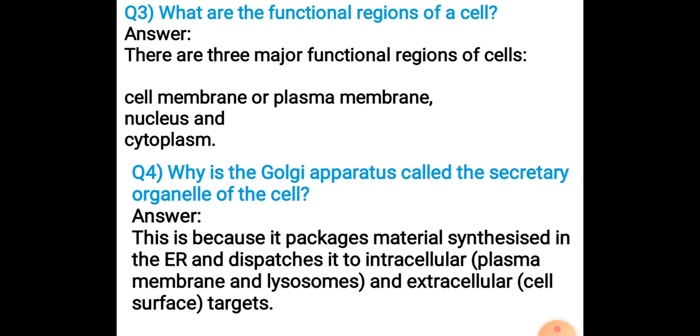Next, question number 4. Why is Golgi apparatus called the secretory organelle of the cell? Now, for this you should know the function of Golgi apparatus. As we all know, the Golgi apparatus packages the material synthesized in endoplasmic reticulum, and after the packaging it dispatches it to intracellular and extracellular targets.